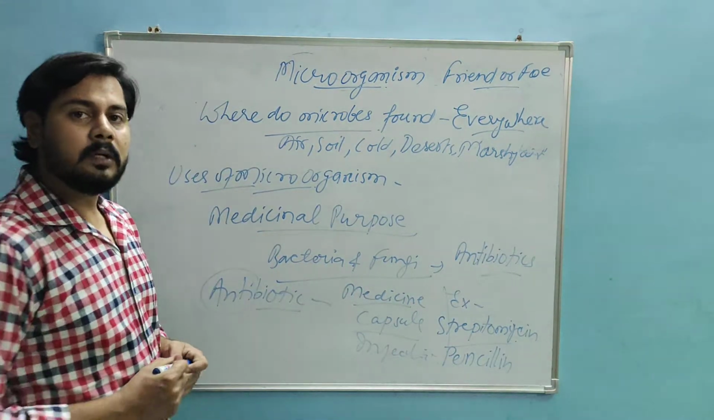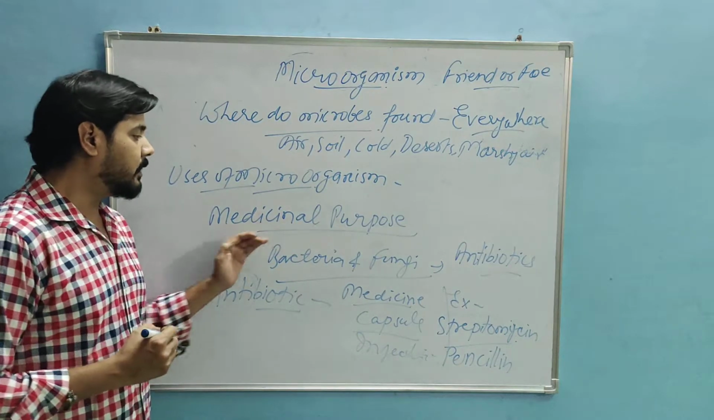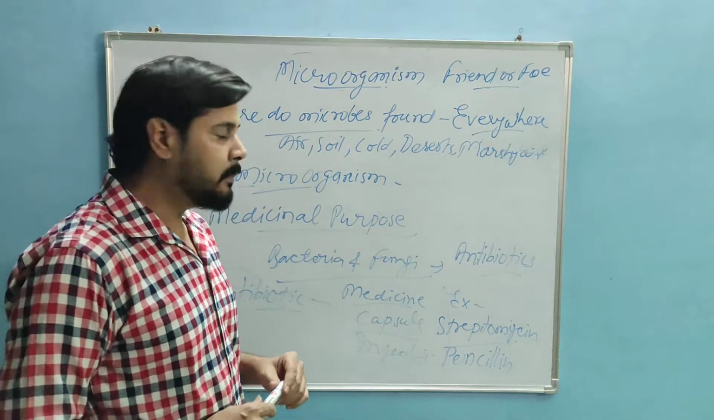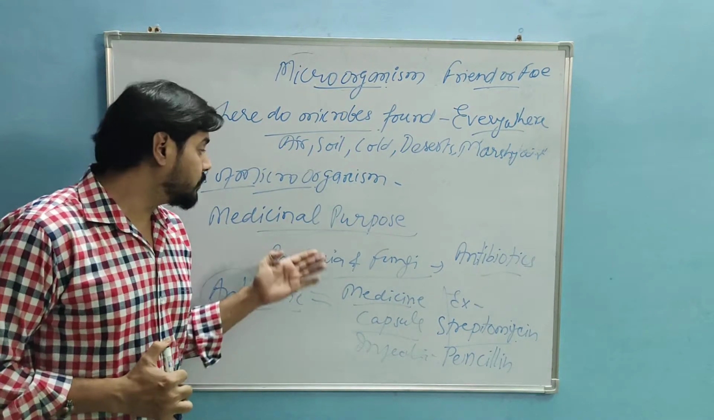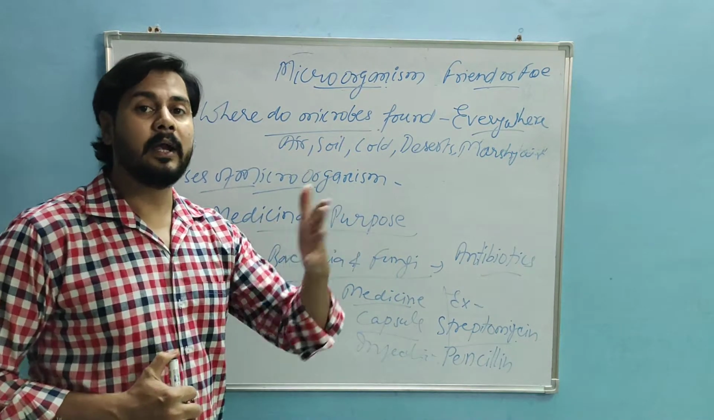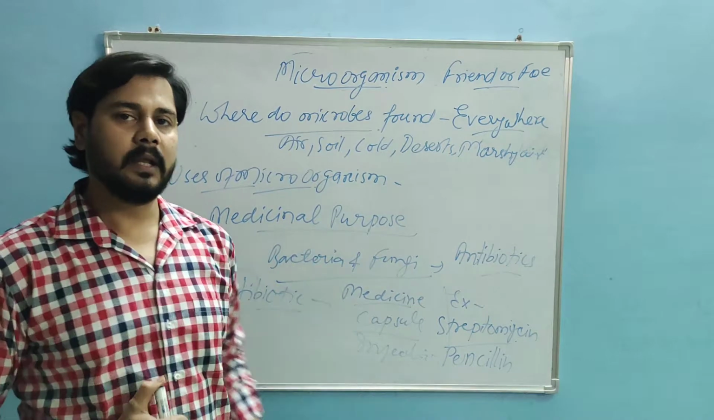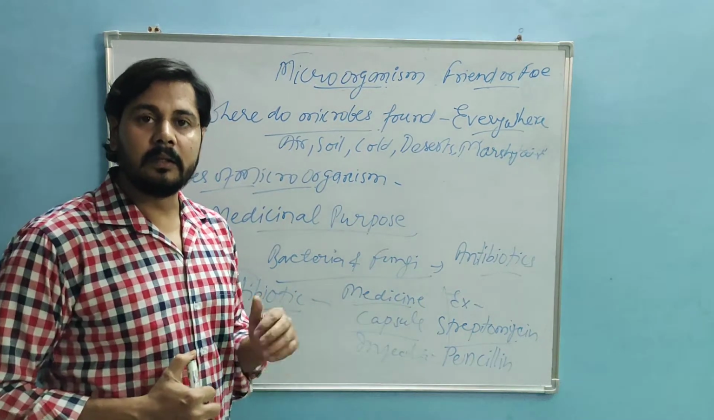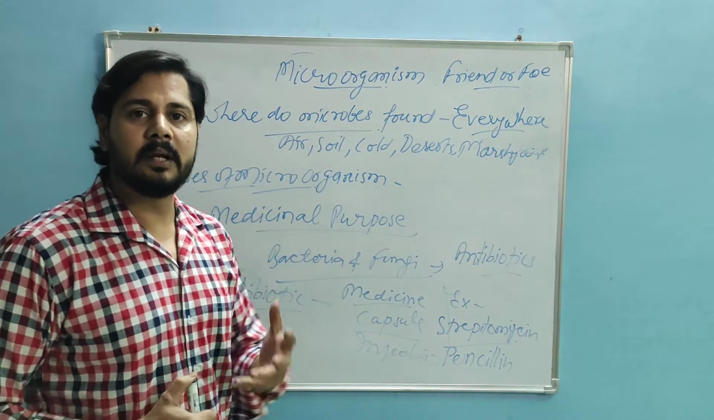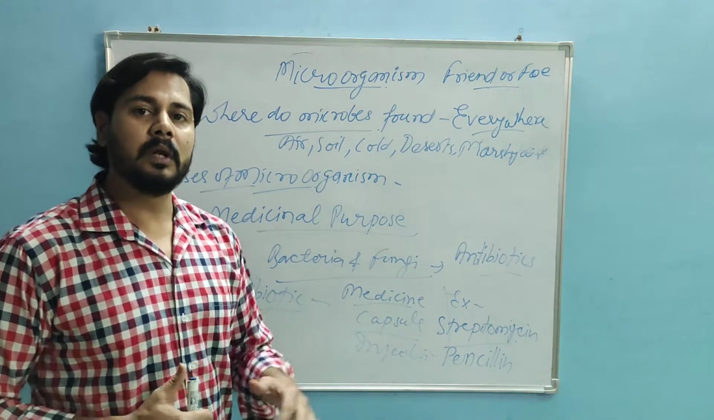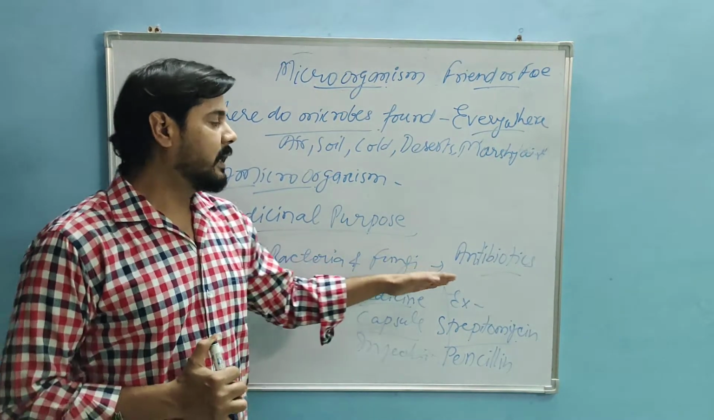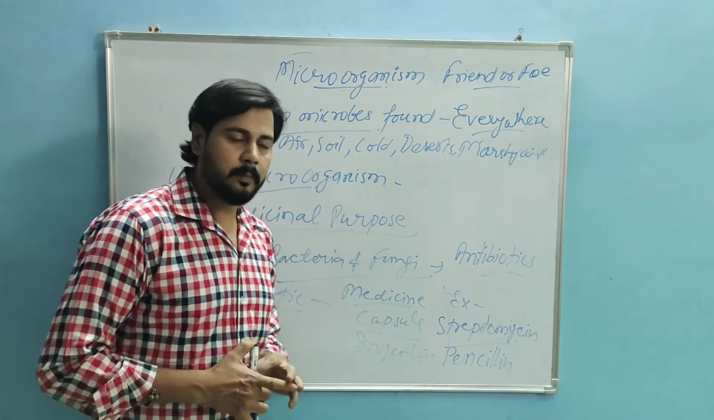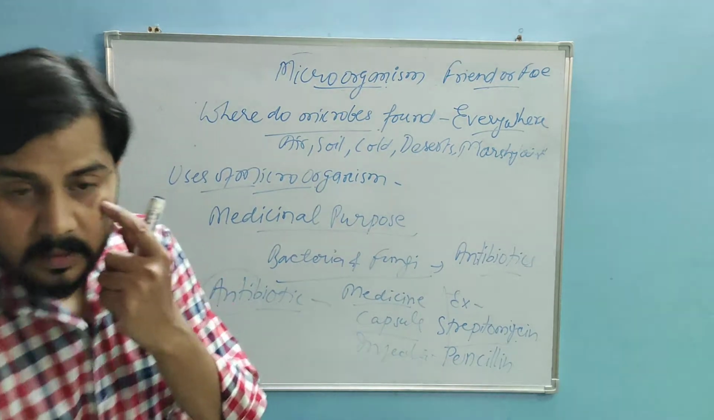But one precaution must be there: antibiotics should not be taken without the prescription of the doctor. What is the reason? If you are taking a high dose of antibiotics, then the antibiotic can kill the useful microorganisms present in our body, the beneficial microorganisms. So we should not take antibiotics on our own. It should be prescribed by the doctor. Next topic is